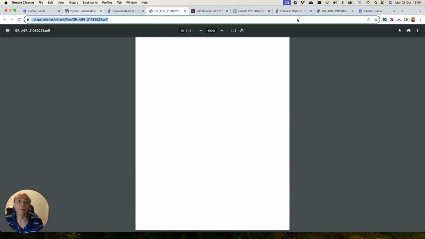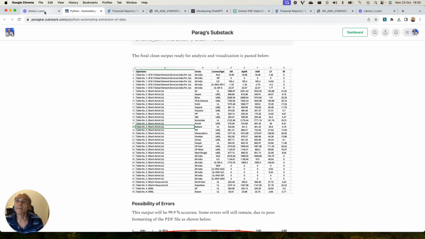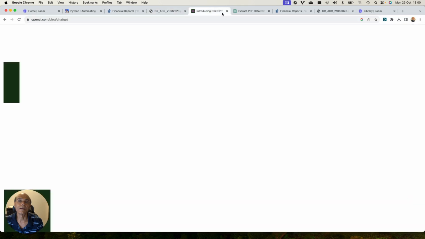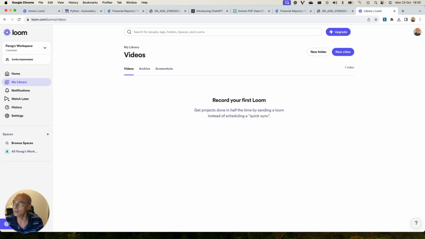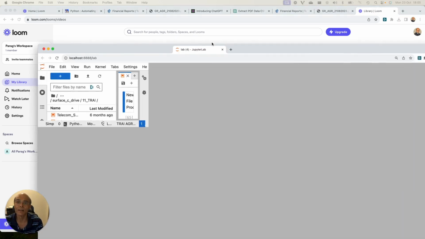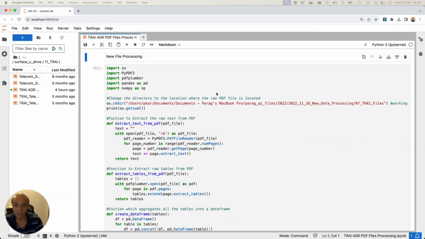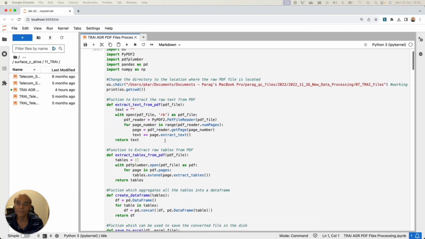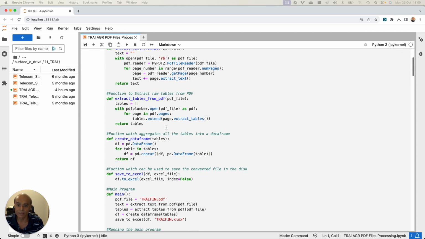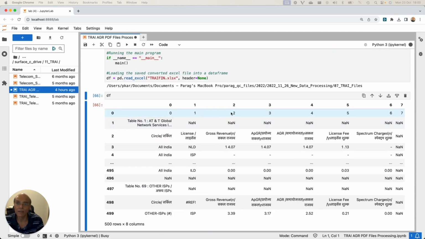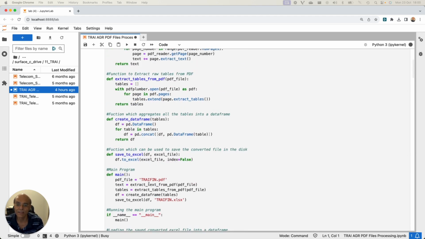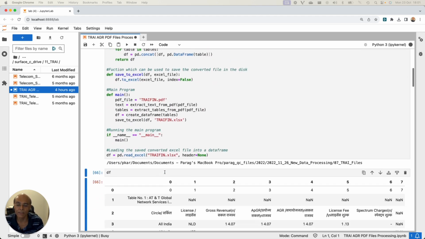Now if I go to my Python code, here is the Python code. I'll show you my Python code. I have written this code, and if I run it, you'll see how fast the processing happens. So this file is being processed. This is the file called TRAI. I've saved it on my disk.